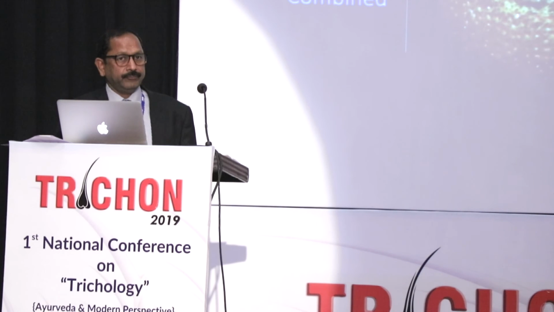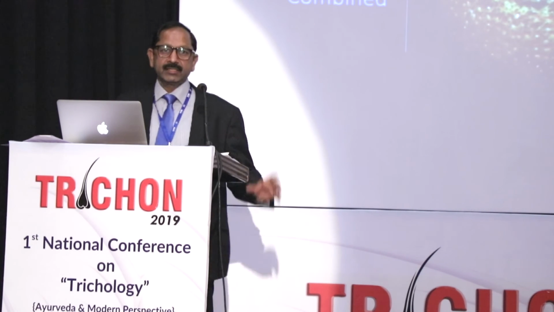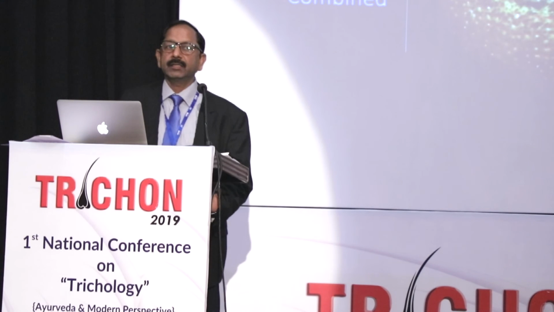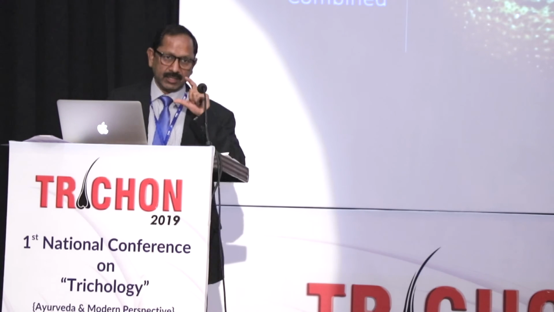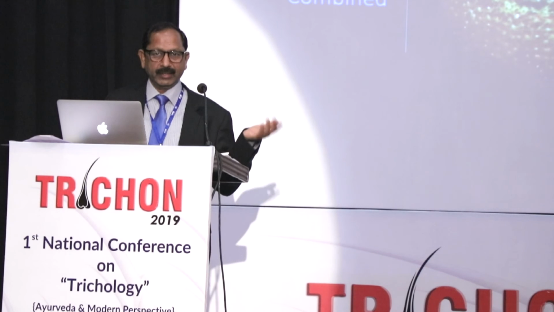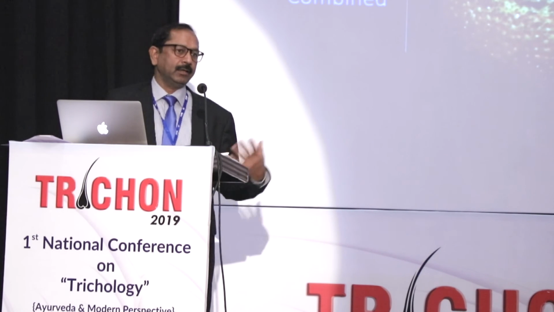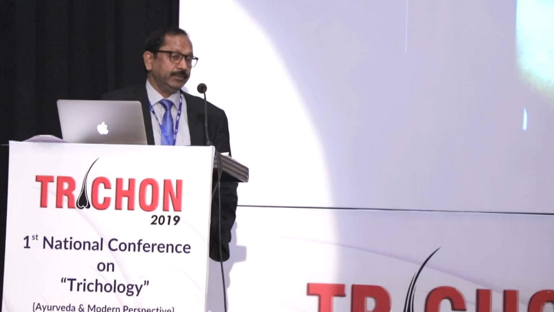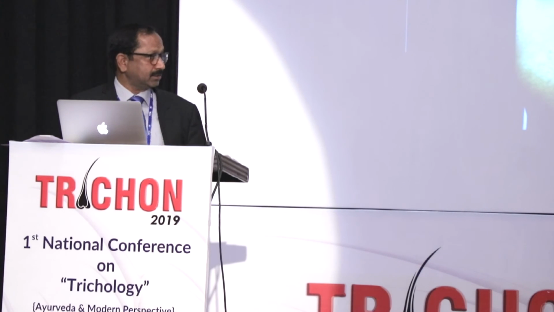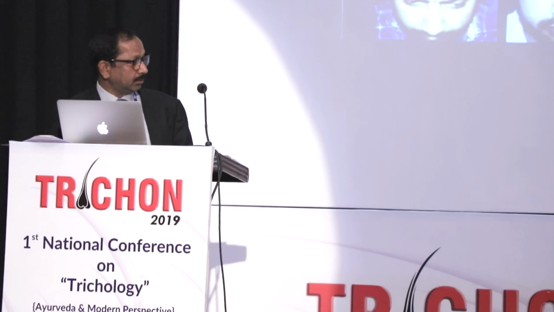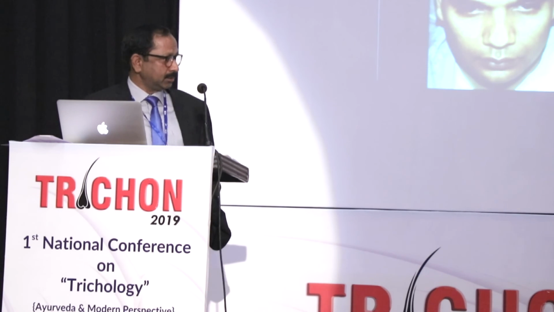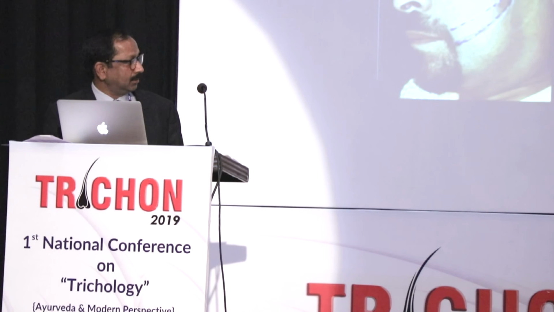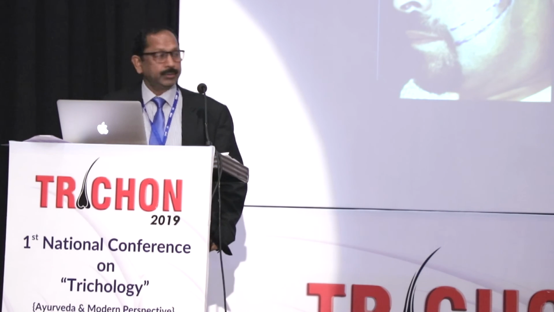Then if we need a lot of follicles, we can combine FUT and FUE. Safe zone width is about 7 centimeters. If you are taking a strip, we take just 2 centimeters. The 5 centimeter width is still there. So we can combine FUT and FUE both, and then we can harvest up to 5,000 follicles, and that is quite a lot. And if we don't have sufficient follicles in the scalp, we can go to the beard, and we can go to the chest also. And these are a few pre and post-op pictures showing good results. And this is one of the cases where we have reconstructed the beard also, doing hair transplantation.